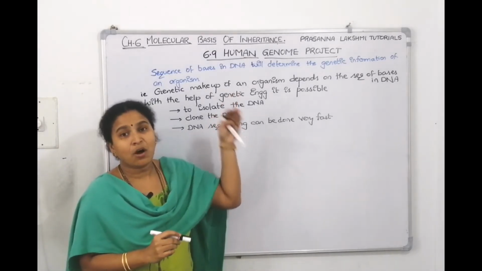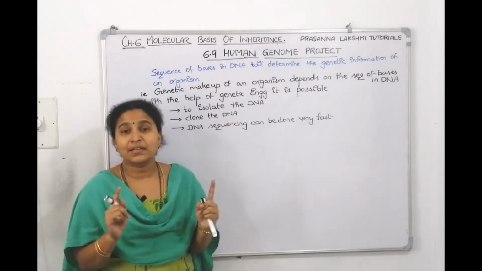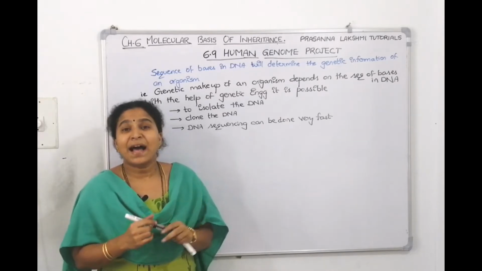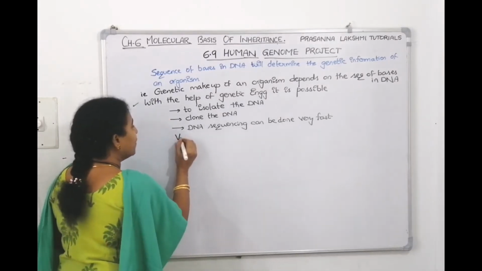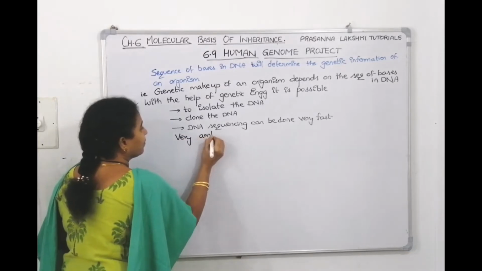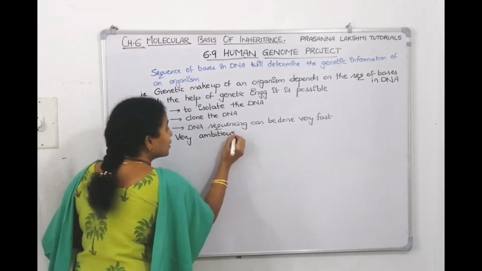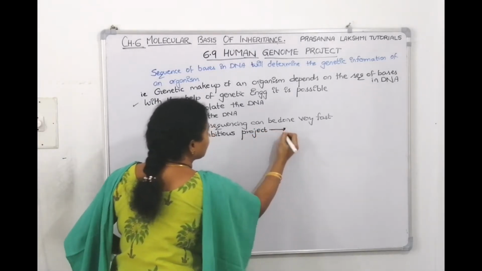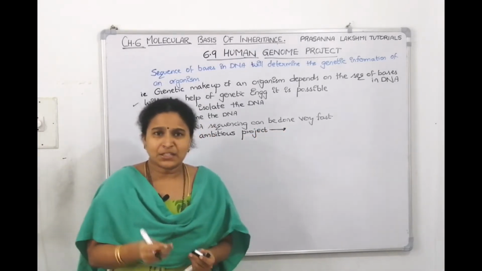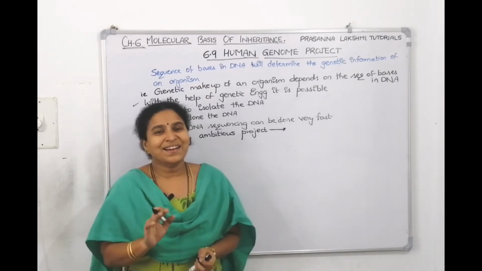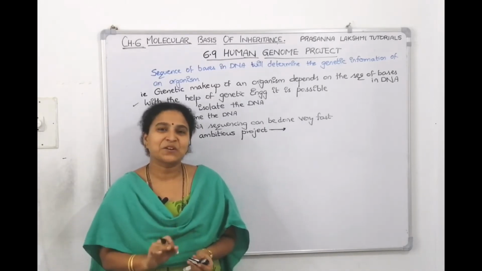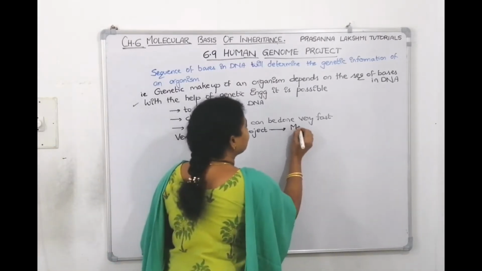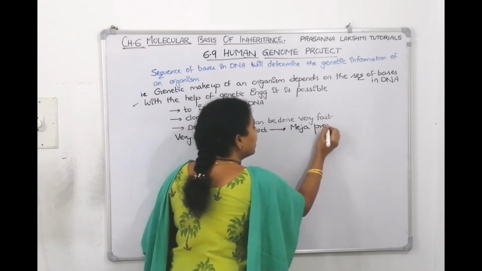Having knowledge about all these things, scientists all throughout the world wanted to start a very ambitious project. Why do we say it is ambitious? A big project. Because don't think it is simple to do the sequencing of just one person's genome. It is a mega project.